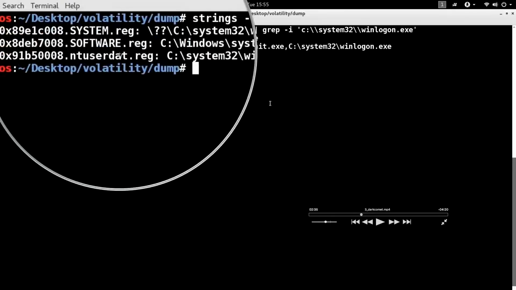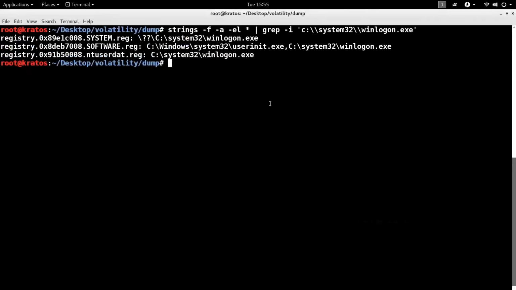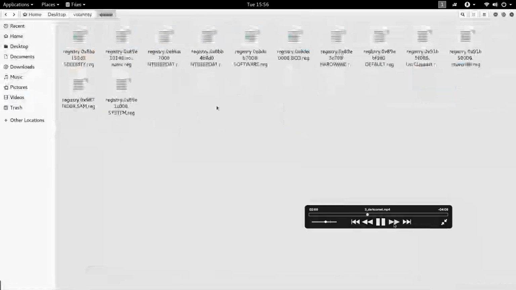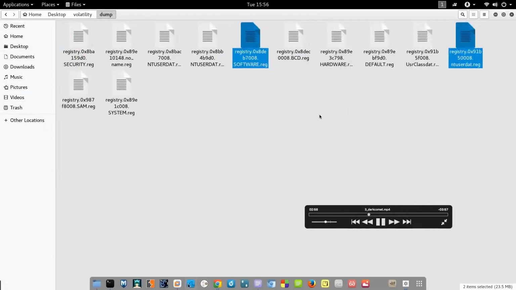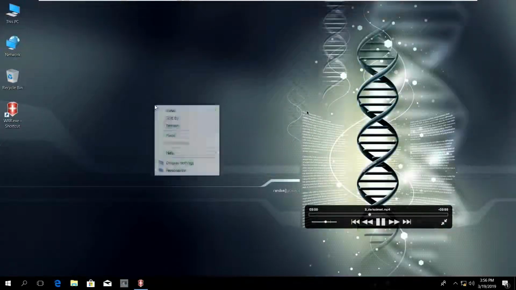Now the software hive is the hive that is related to your HKLM\Software, right? And the NTUSER.DAT hive is your HKEY_CURRENT_USER hive. But remember, malware can persist by adding entries under these registry keys, HKLM\Software and HKCU. So I suspect that there is a persistence technique here. I'm going to take this software hive, the dumped software hive and the NTUSER.DAT hive, and do a little bit of registry forensics to show you what happened on the system.